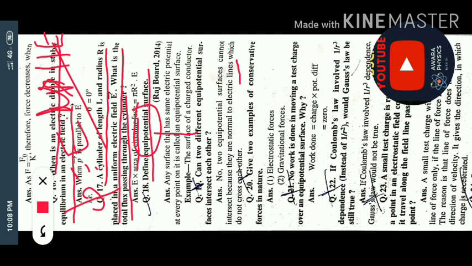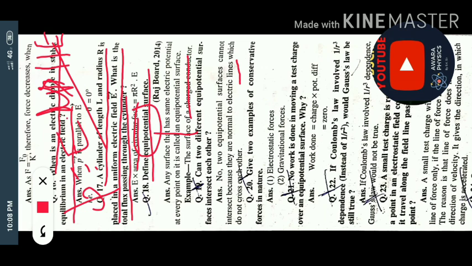It is also called an equipotential surface. The best example of an equipotential surface is a charged conductor. Take an electric supply available in your home. A wire is connecting the plug to your refrigerator. If you touch any point of this wire, you will feel the same amount of current.